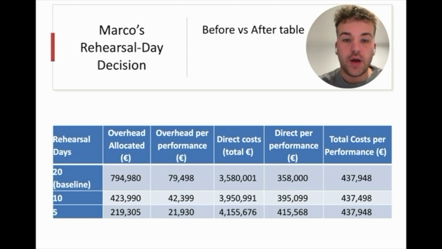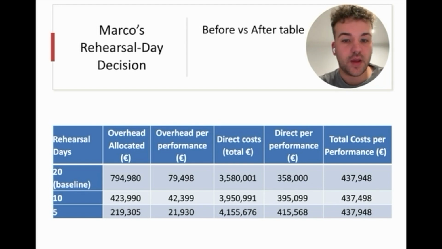Now looking at the before and after table. Simon Boccanegra has 10 scheduled performances. If we compare cost per performance under the different scenarios, those being 20, 10, and 5 rehearsal days, the total works out to be almost the same every time, around $438,000 per performance. What changes though is the internal breakdown. With the full 20 rehearsal days, about $79,000 per performance comes from overhead and about $358,000 from direct costs.